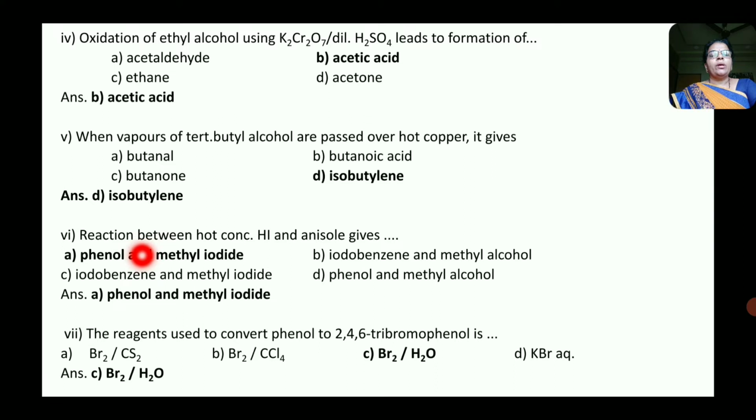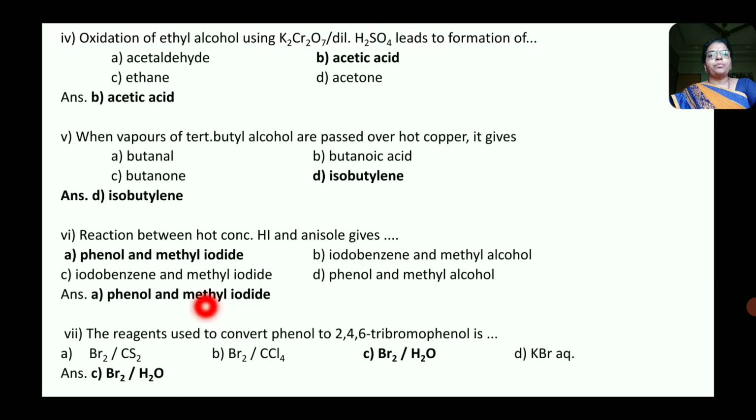Next question. Reaction between hot concentrated HI and anisole gives. Now here anisole is methyl phenyl ether. That is, here the benzene ring is bonded to a methoxy, that is OCH3, group. And when this anisole reacts with concentrated hot HI, it gives phenol and methyl iodide. Therefore the correct option is A, phenol and methyl iodide.